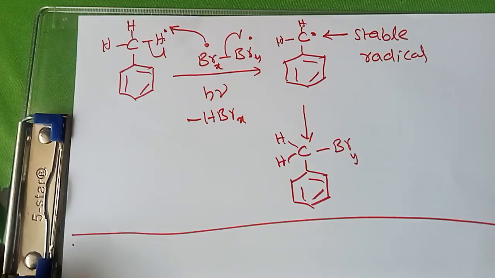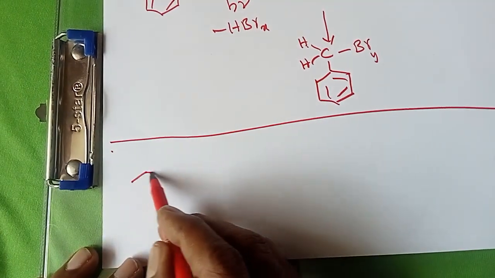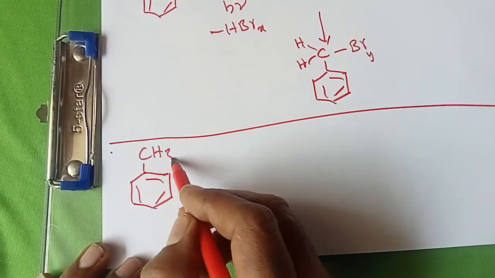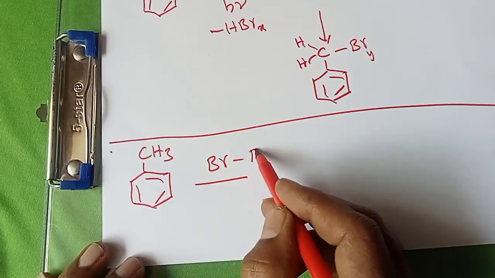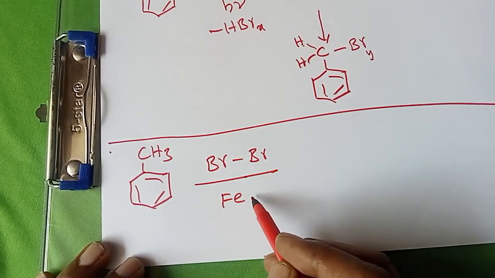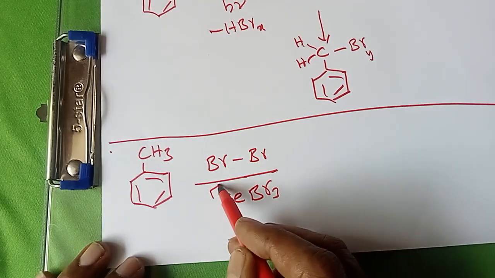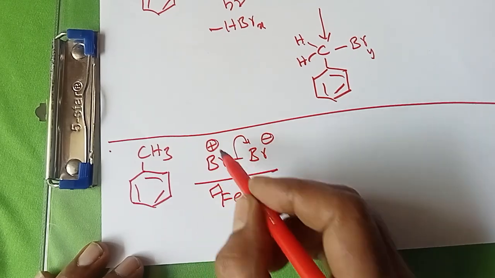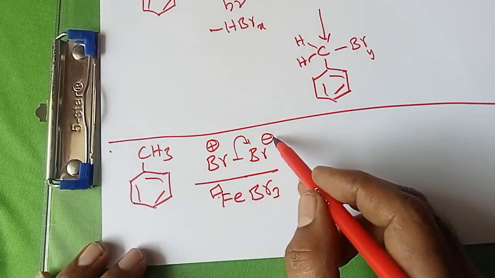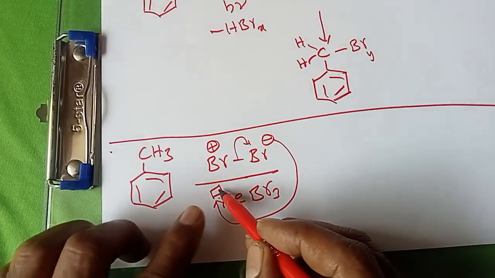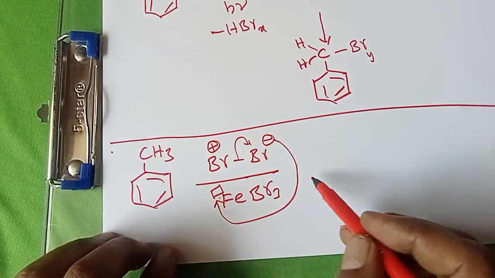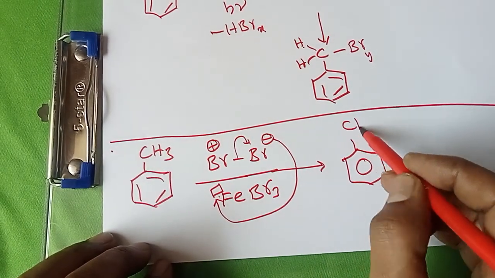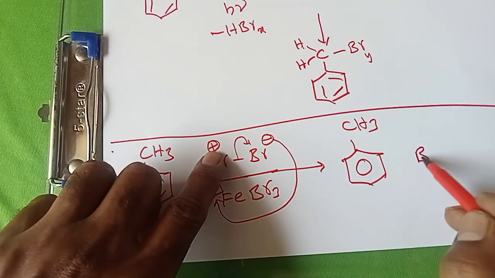Next, the counter case: instead of light, if you take an electrophile, CH3 with Br2 in the presence of FeBr3. FeBr3 means Lewis acid. So in this case what happens? Br minus, Br plus. This Lewis acid is taken by this anion because it has an empty orbital. So what is remaining? Br plus is remaining, and the benzene ring, toluene with CH3.